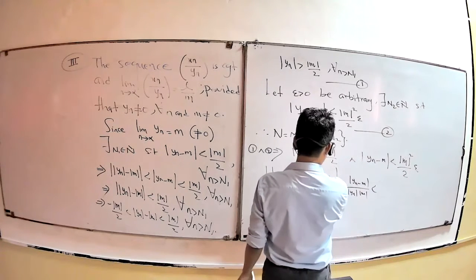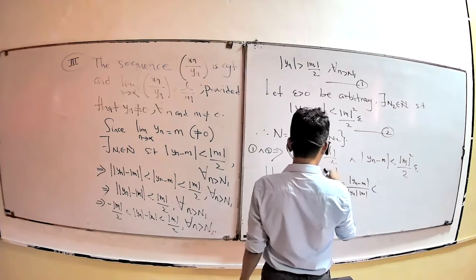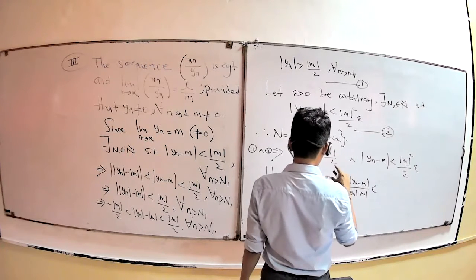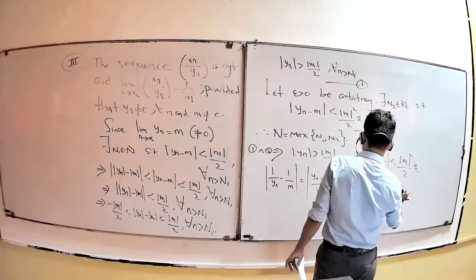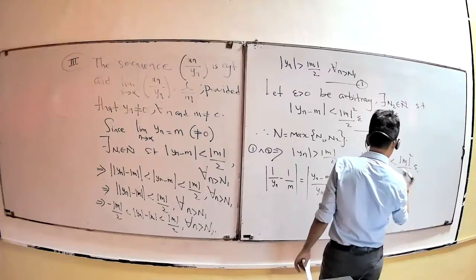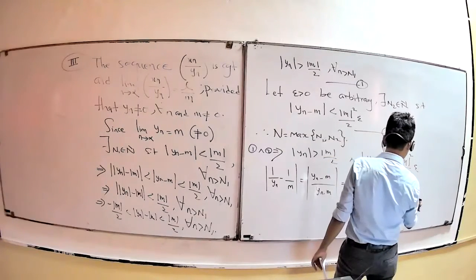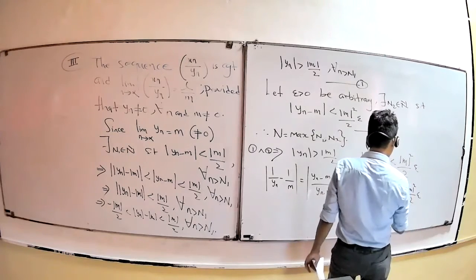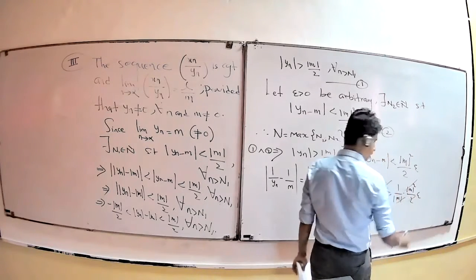For yn you can write greater than modulus of m by 2, so you have 1 over yn less than 2 over modulus of m. Then yn minus m is less than modulus of m squared by 2 epsilon. All of m's values cancel, the 2 cancels, then you get equal to epsilon.